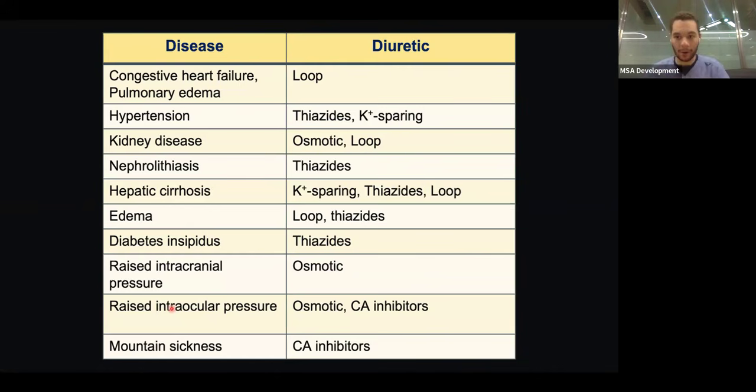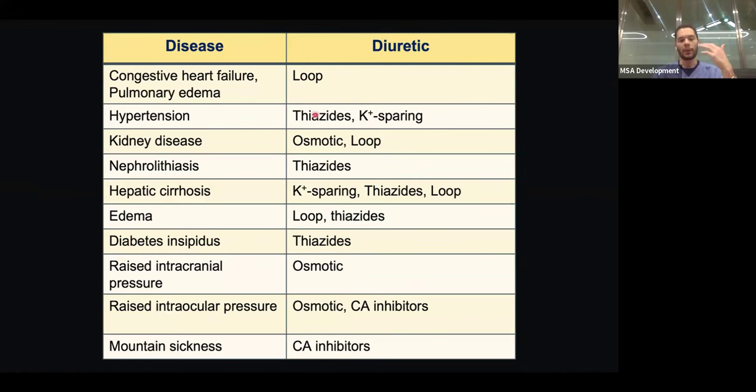Now, something I need you guys to remember is, when is it contraindicated to give osmotic diuretics? We already mentioned it: congestive heart failure, pulmonary edema. Pulmonary edema is very high yield for some reason. It gets asked about a lot. I've seen it in a lot of questions. But remember, osmotic diuretics should not be given in situations of pulmonary edema.